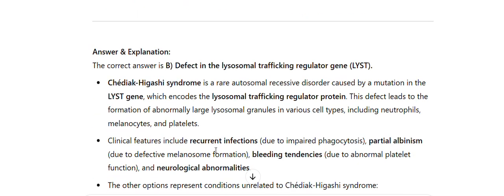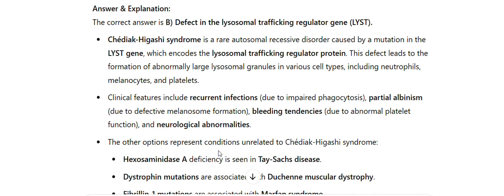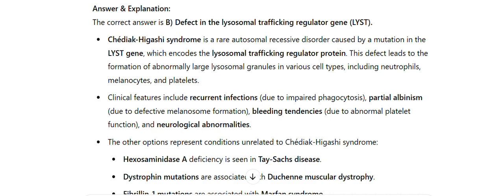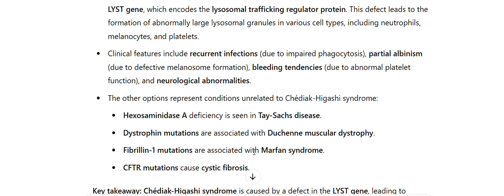Answer and explanation. The correct answer is B. Defect in the lysosomal trafficking regulator gene, LYST. Chédiak-Higashi syndrome is a rare autosomal recessive disorder caused by a mutation in the LYST gene, which encodes the lysosomal trafficking regulator protein. This defect leads to the formation of abnormally large lysosomal granules in various cell types, including neutrophils, melanocytes, and platelets. Clinical features include recurrent infections due to impaired phagocytosis, partial albinism due to defective melanosome formation, bleeding tendencies due to abnormal platelet function, and neurological abnormalities.